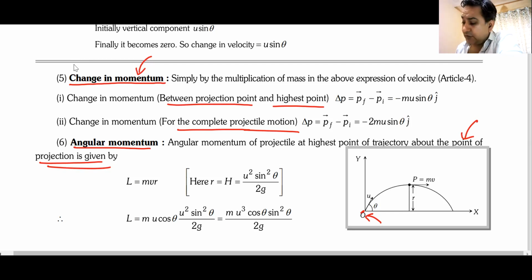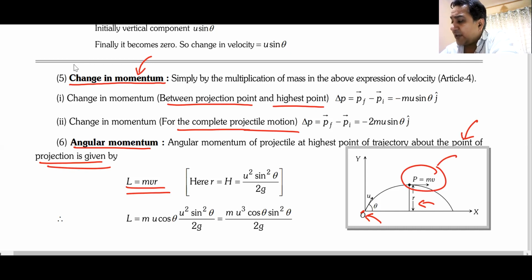And you know, the angular momentum is mv into r, m into v perpendicular into r. So at the highest point, the momentum is mv. You will multiply this by r, and you will get the value of the angular momentum of the highest point with respect to the original point.